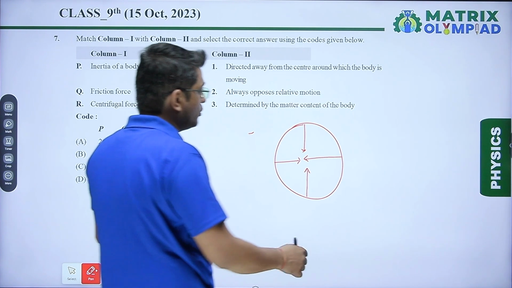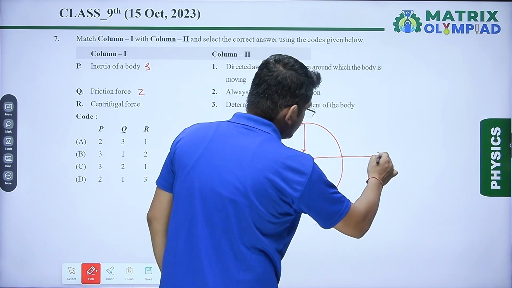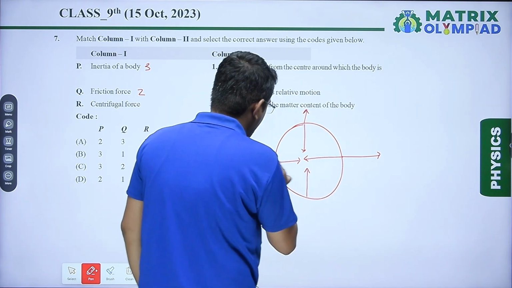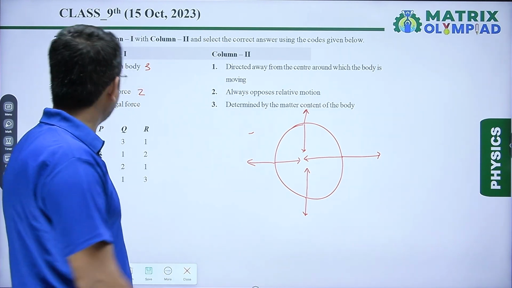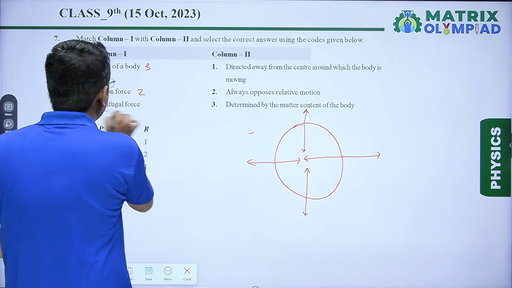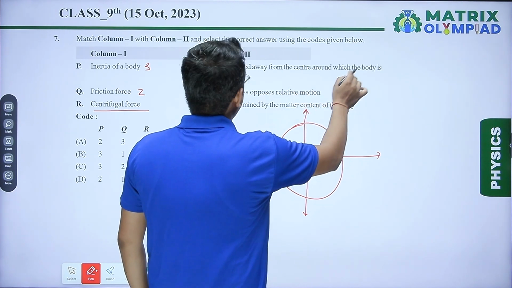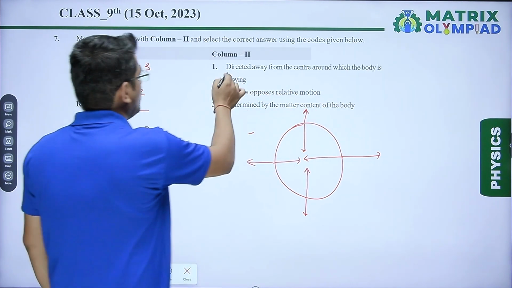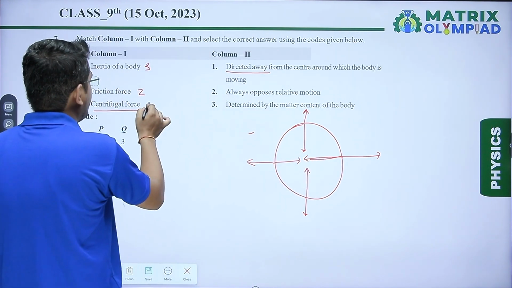Centrifugal force is always in the outward direction, just opposite to the centripetal force. It is always directed away from the center around which the body is moving, because centripetal is directed towards it. So for this we will write 1.